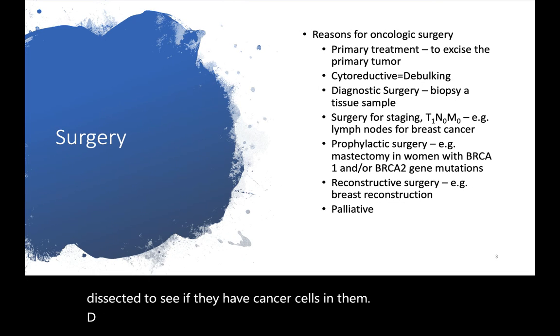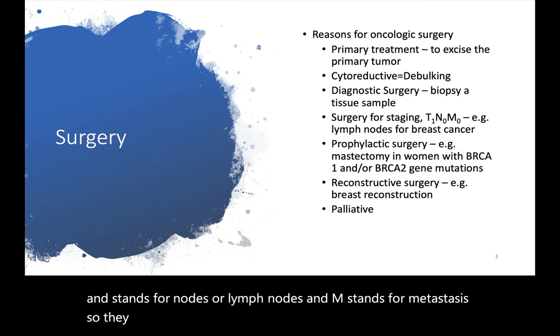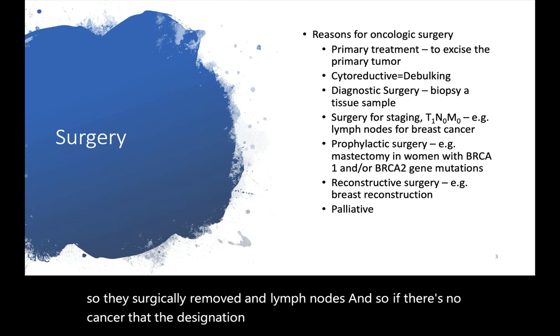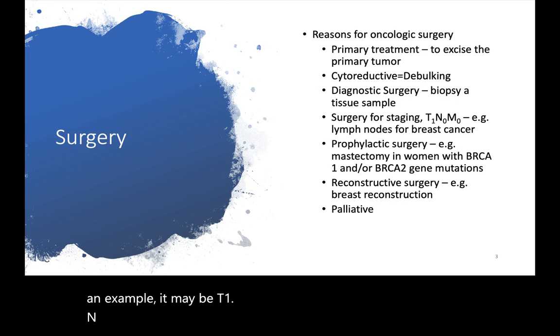TNM staging is done in some cancers. T stands for tumor, N stands for nodes or lymph nodes, and M stands for metastasis. So they surgically remove the lymph nodes, and if there's no cancer, the designation becomes N subscript 0. Or just as an example, it may be T1, N0, and M0.